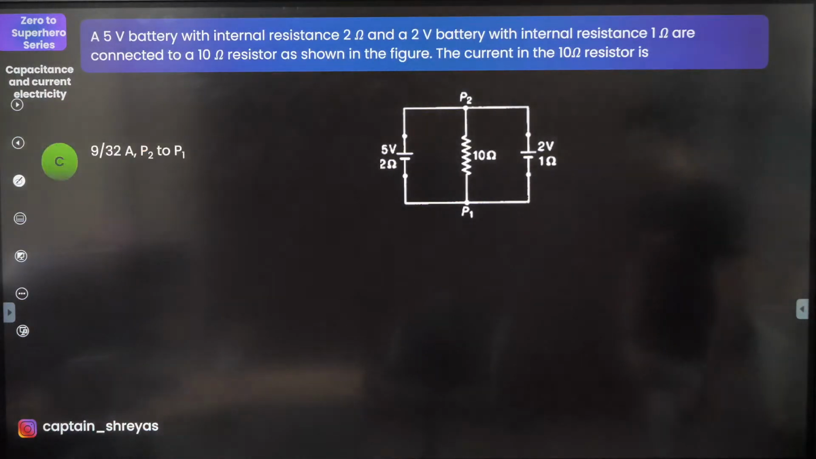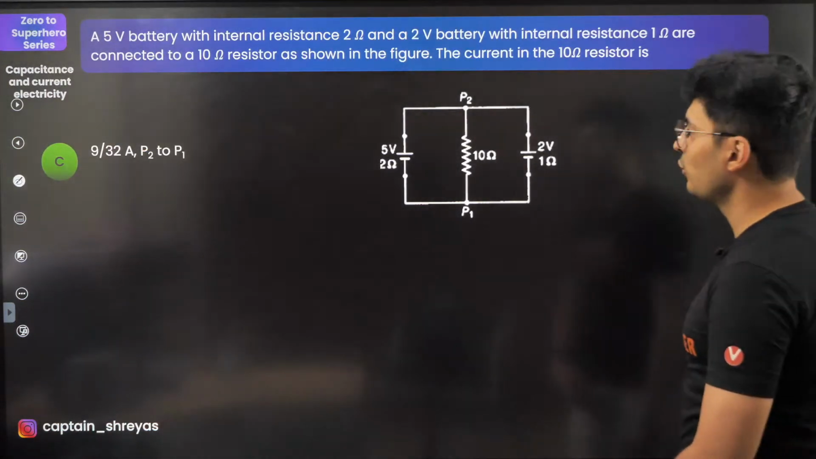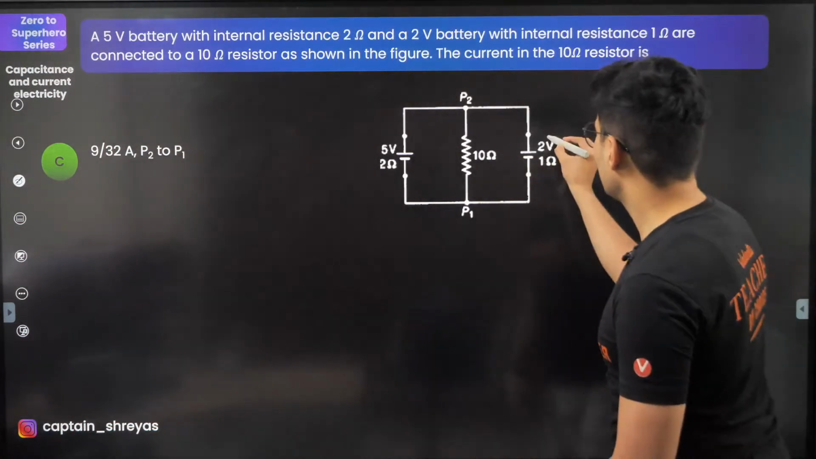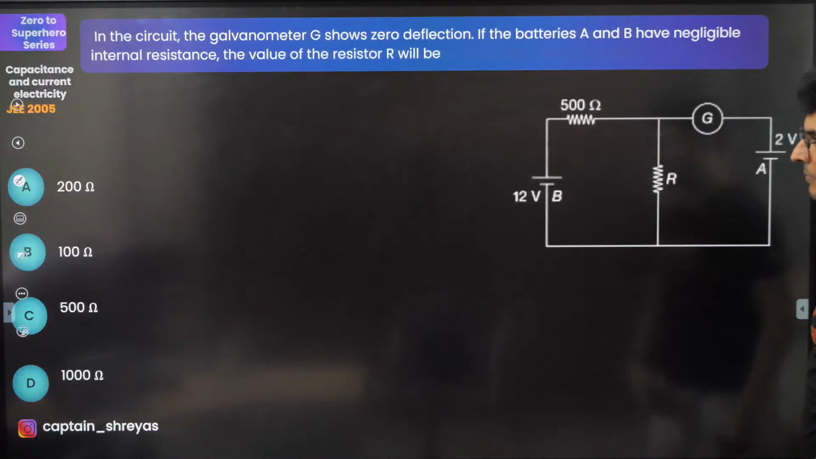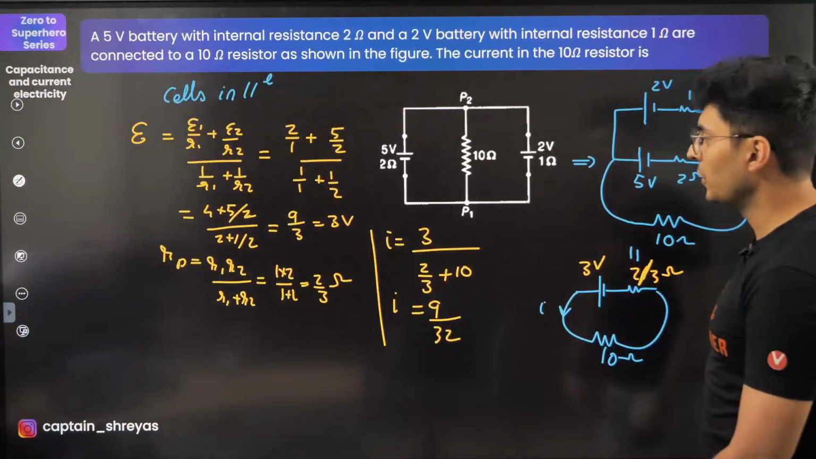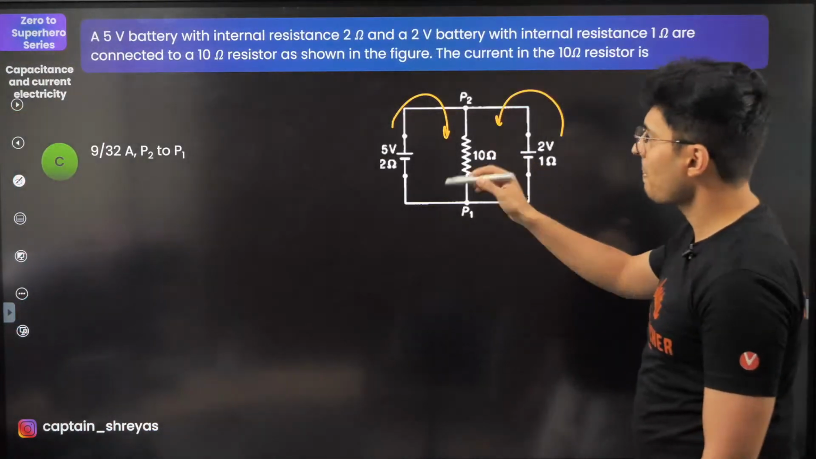So sad. Okay, yes, 9 by 32 amperes. And it flows from P2 to P1, obviously. This battery and this battery both will supply the current like this, obviously. Done. Okay. So I hope this is clear, guys. Everyone?